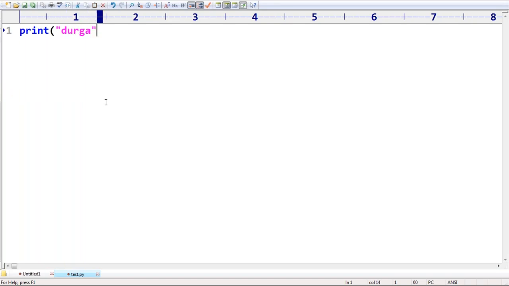Suppose I'm taking Durga, is it lesser than Python? Like this I'm taking. Can you please tell, is it true or false? Respond. Is it true or false? Yes, true, because of alphabetical order. The Unicode values are going to be compared: D and P.